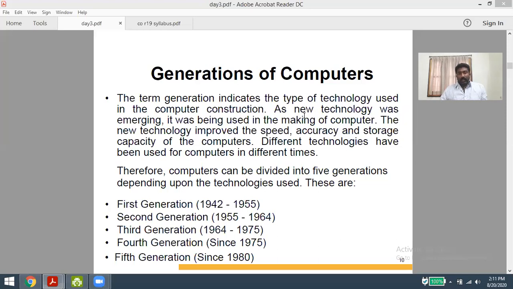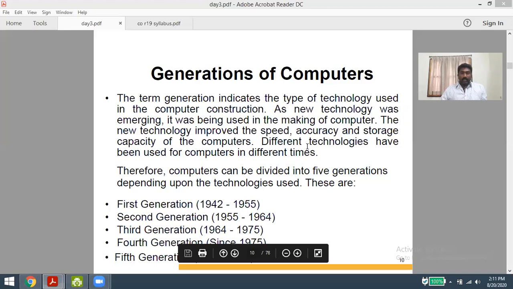There are different generations from the starting point up to what we use at present. The first generation is the period in which all these computers were invented, or the working computers come under the first generation. Finally we are at the fourth generation, and fifth generation computers also exist. So let us see these generations in brief.